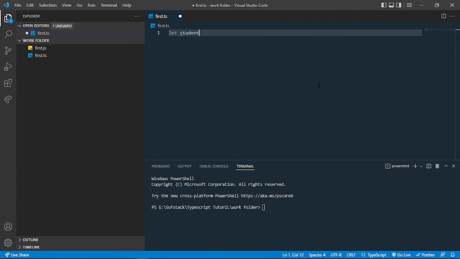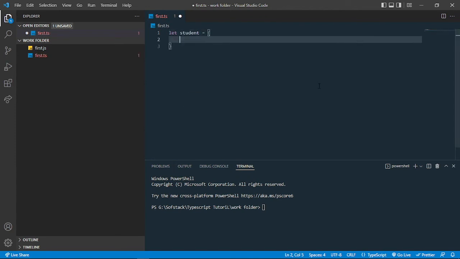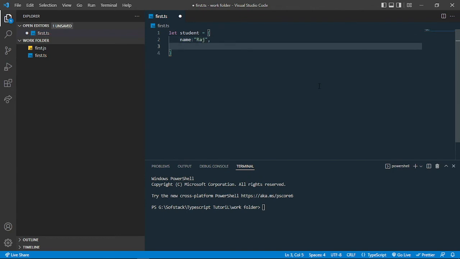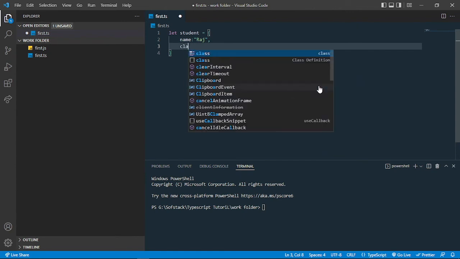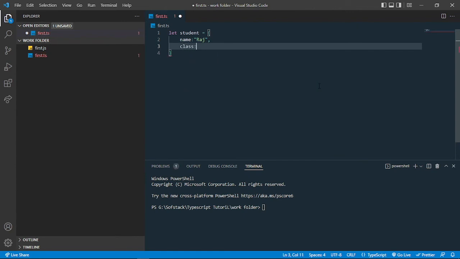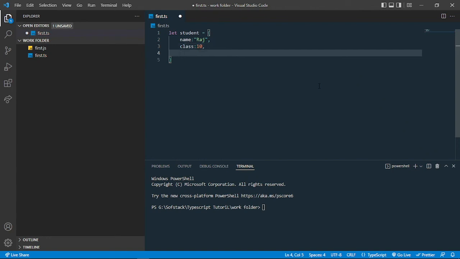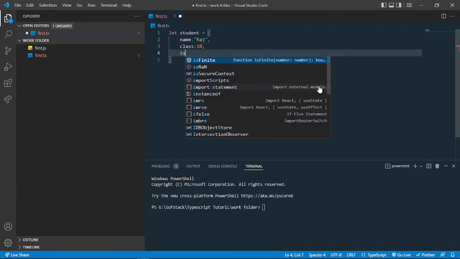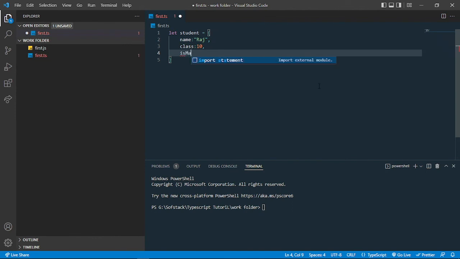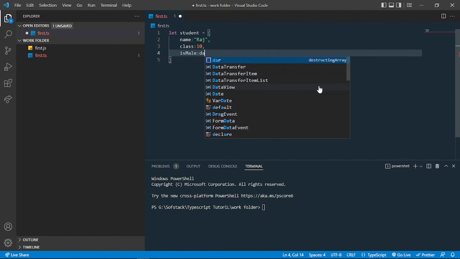That object can be student, and inside that I can specify the name. Let me just write Raj, and after that I can specify the class. Let me just write a number here, and then I can write isMale.